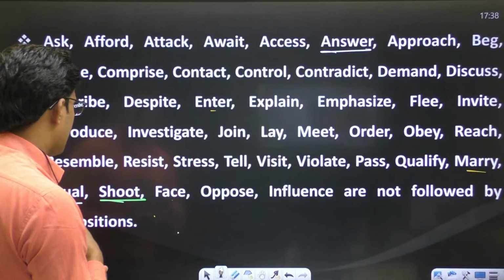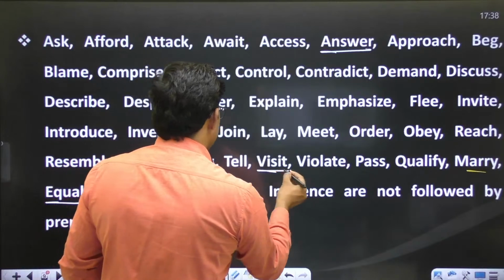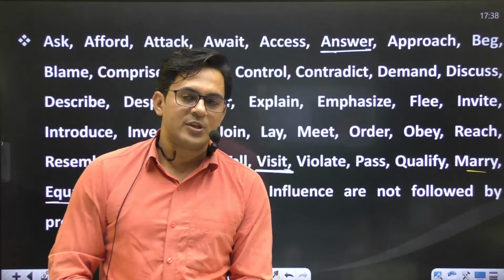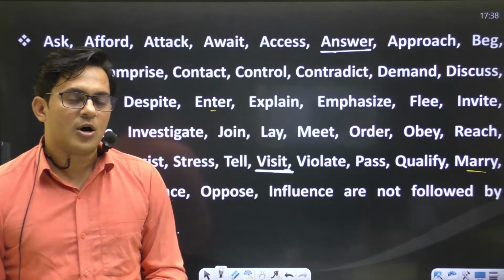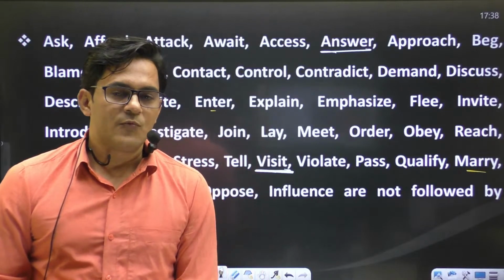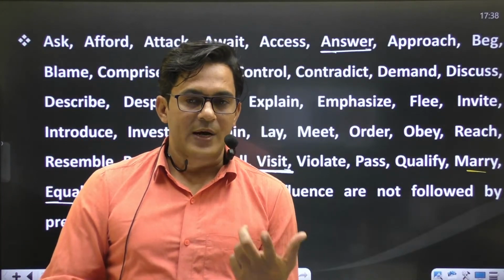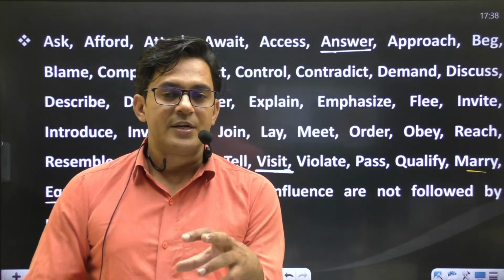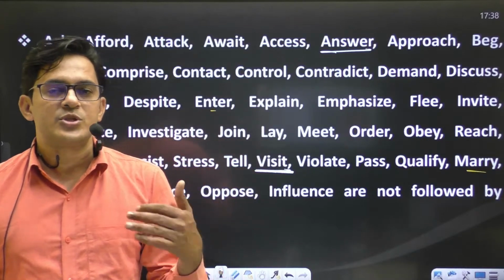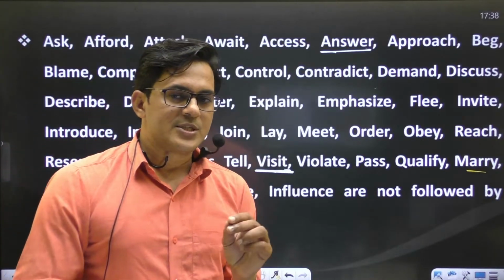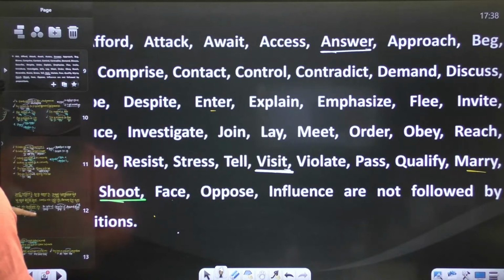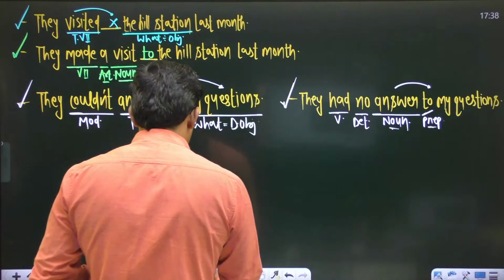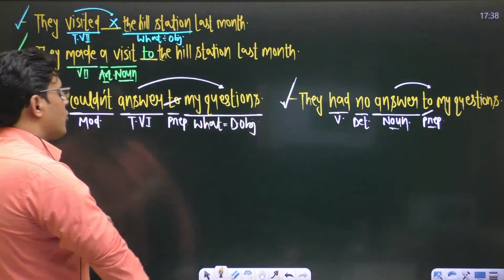And visit also you have. So you have to focus on the part of speech of these words, whether these are verbs or nouns. If these are verbs, these are transitive verbs not followed by a preposition, and if they have different parts of speech, now you can use a preposition with all these. So this is the concept. You have to focus on this particular thing. Okay. So take some more examples.